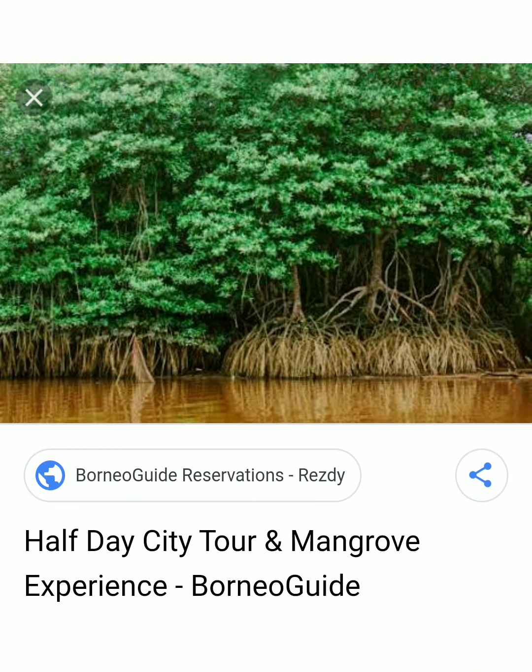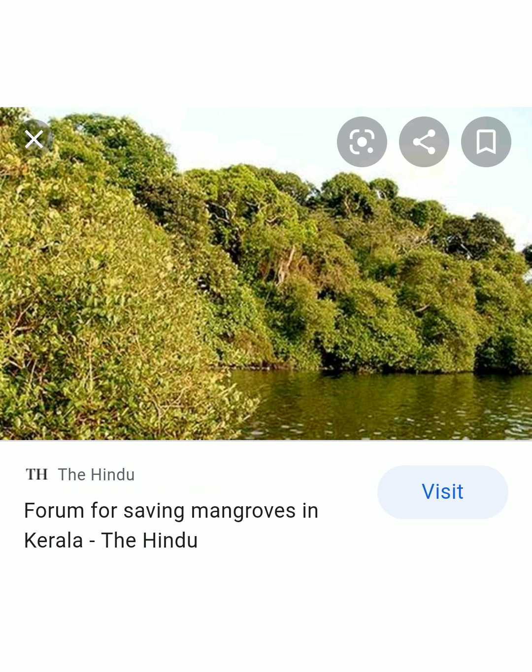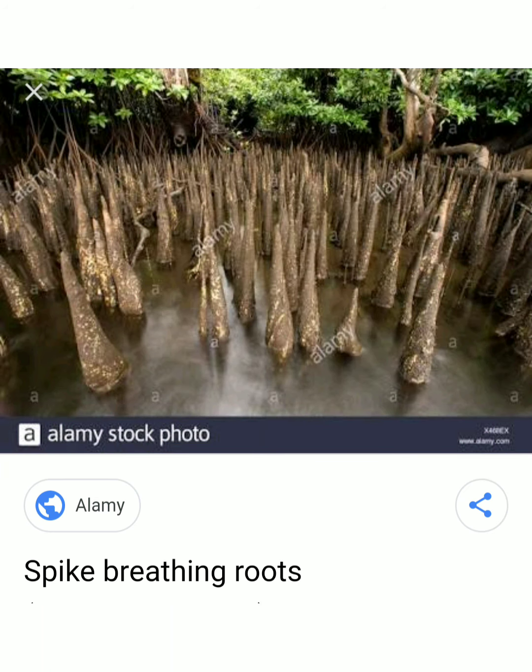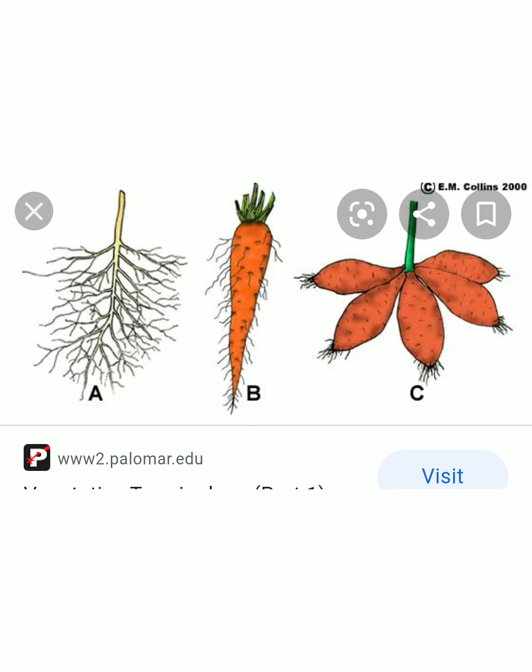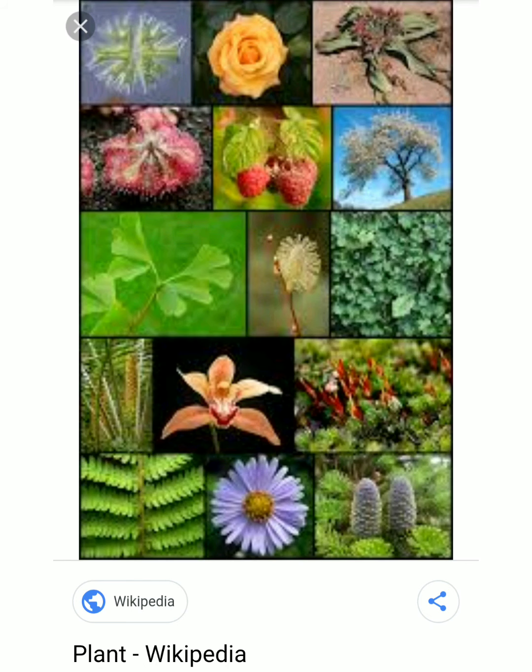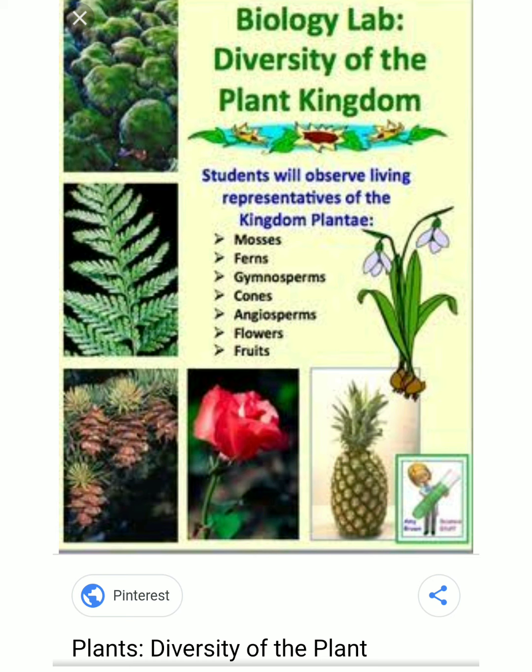So this is all about prop roots, stilt roots and the specialized roots of mangroves called pneumatophores. Okay, we have already discussed storage roots along with underground stems. Do you remember it? So the roots are used for storage of food. We have already discussed various types of plants in this chapter itself. Let's recollect it. Plants which are used as spices, medicines, ornamental plants, timber, vegetables, fruits, seeds, edible and inedible fruits.